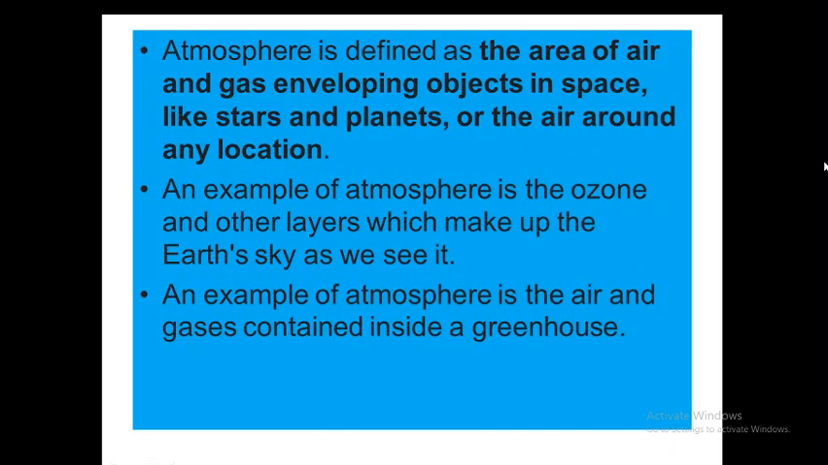Here, atmosphere is defined as the area of air and gas enveloping objects in space, like stars and planets, or the air around any location. An example of atmosphere is the ozone and other layers which make up the Earth's sky as we see it. An example of atmosphere is the air and gases contained inside a greenhouse.